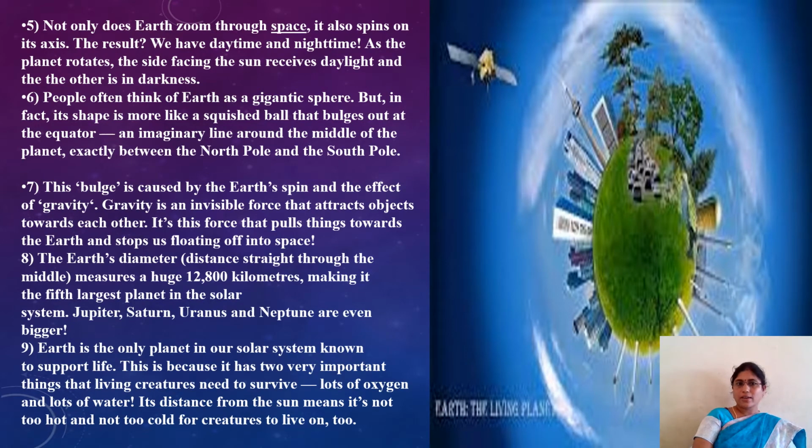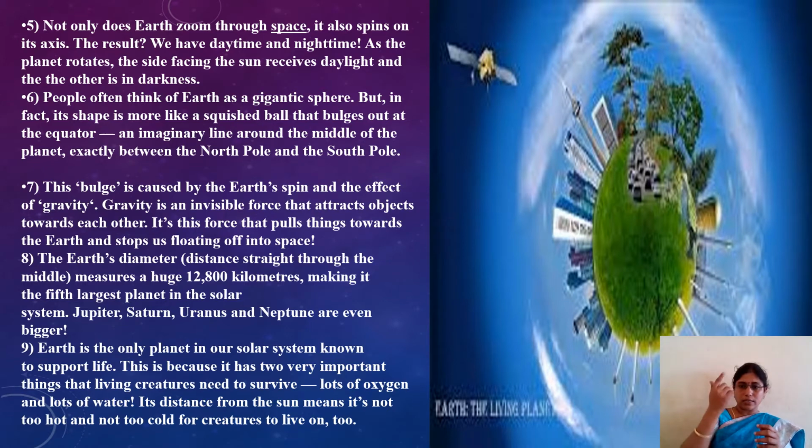See here, one more fact. This is our Earth viewed from space. So here it also spins on its axis. The result, we are getting days and nights as well as seasons. People often think of Earth as a gigantic sphere, but in fact its shape is more like a squished ball that bulges out at the equator, an imaginary line around the middle of the planet, exactly between the North Pole and South Pole. See here, children.